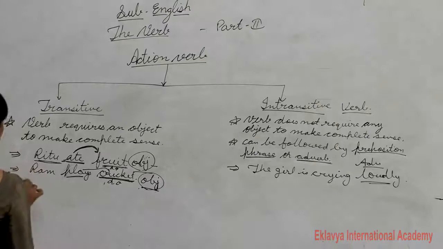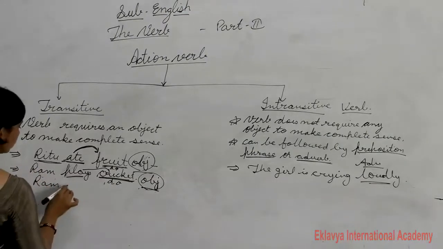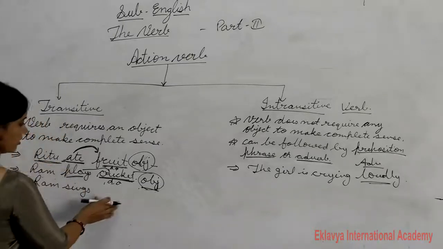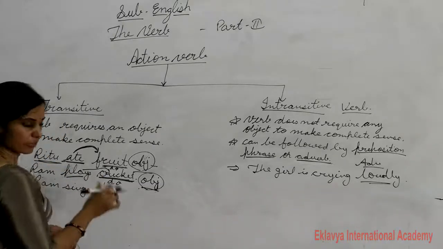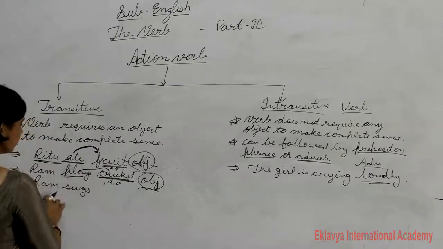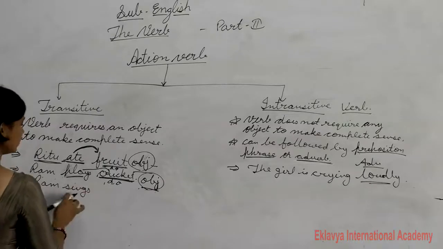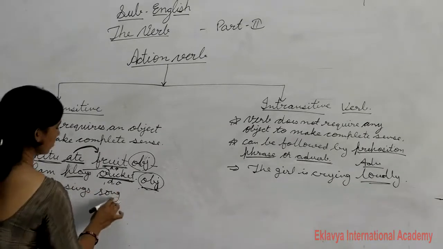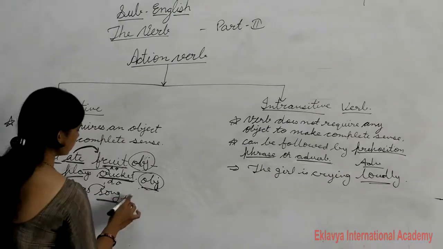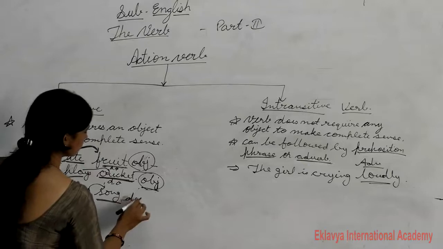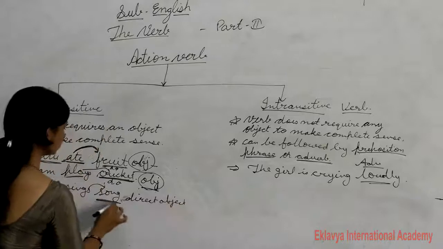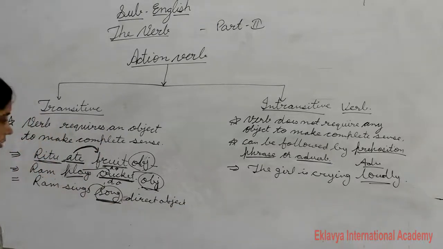So here Ram sings. What sings? So here we need a word, we need the help of a word to make it complete sense. So we have to write what sings, song. Then you have to write song. So it is the object of this verb. It means you can say direct object. This is the direct object, because it is the answer of what?